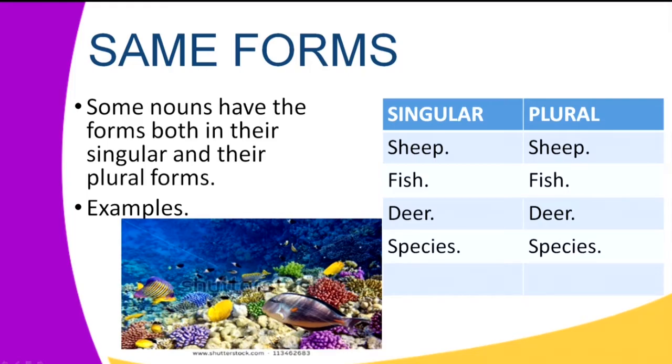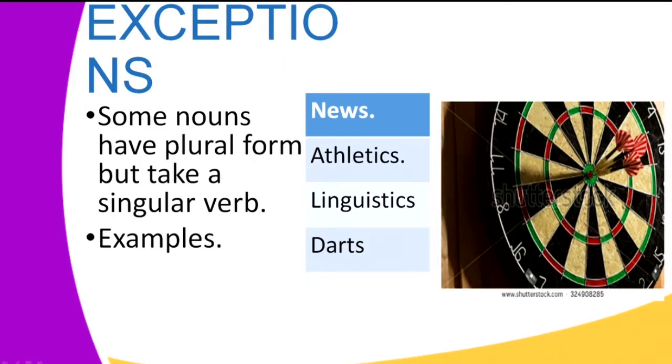I don't think we have a word such as fishes. So whether singular or plural, the word is fish. We have the word deer. Of course, even in plural form, it's still deer. And we have species, which is also constant. In singular form, it's species, and in plural form, it's species.